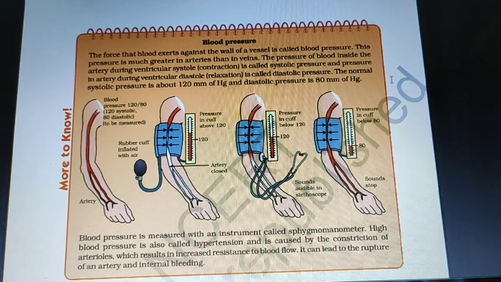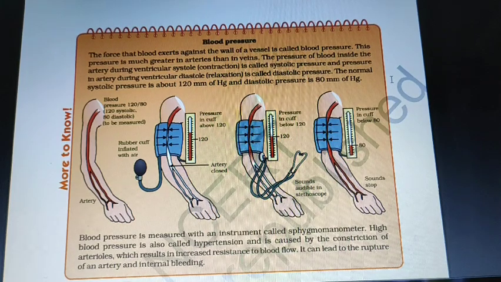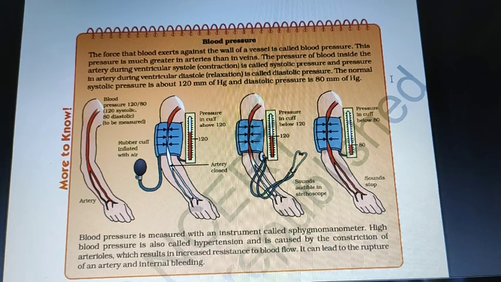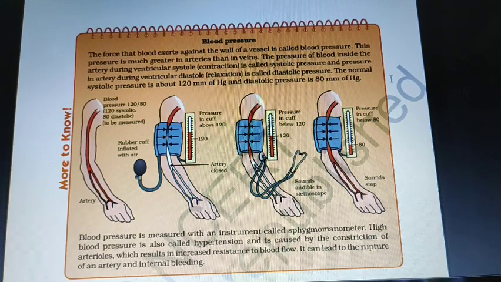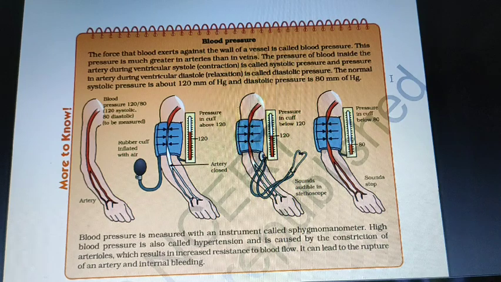Blood pressure is measured with an instrument called sphygmomanometer. It is very important. The high blood pressure is called hypertension and low blood pressure is called hypotension. In case of hypertension, it causes the constriction of arterioles, which results in increased resistance to blood flow, which can lead to the rupture of arteries and internal bleeding. Even heart attack can occur.